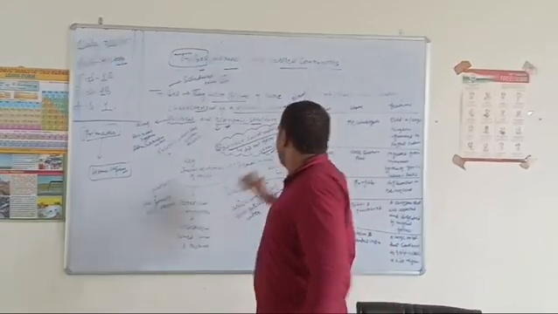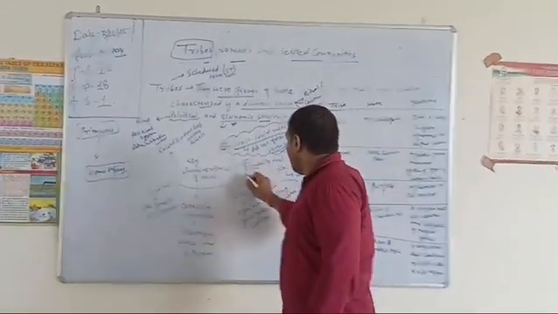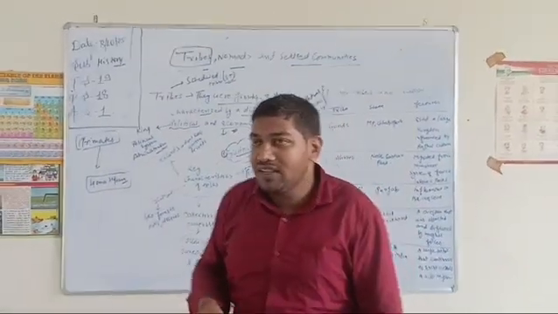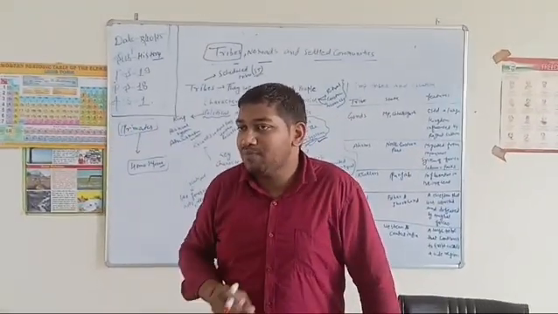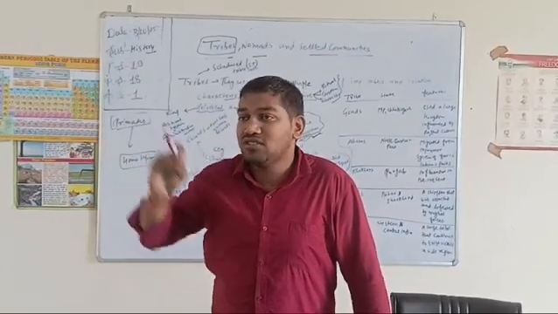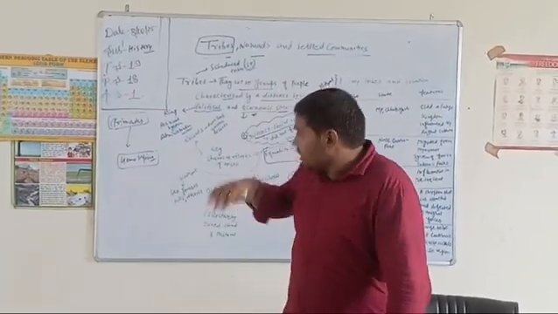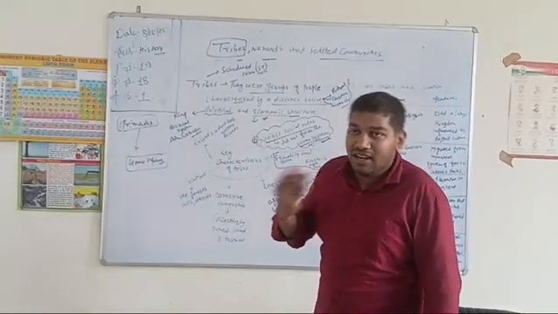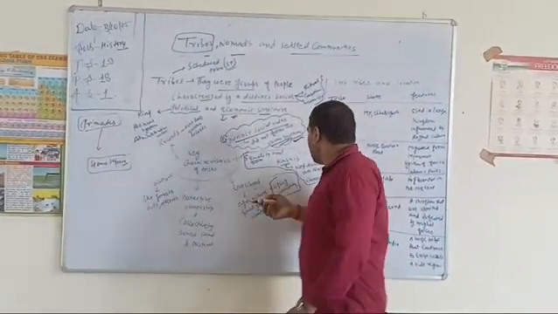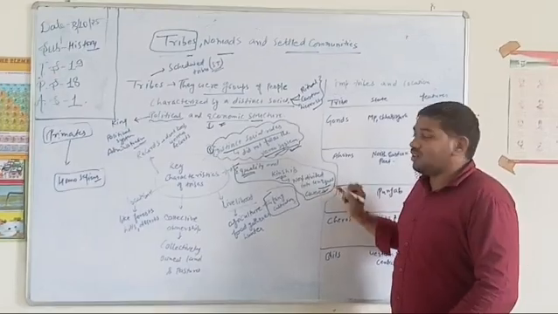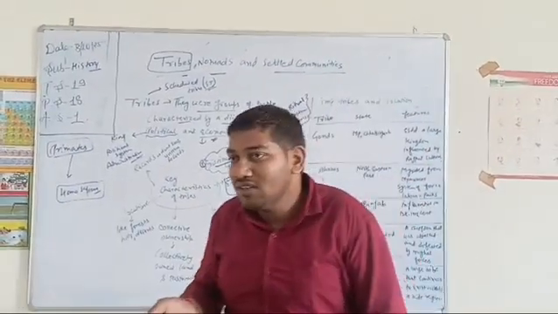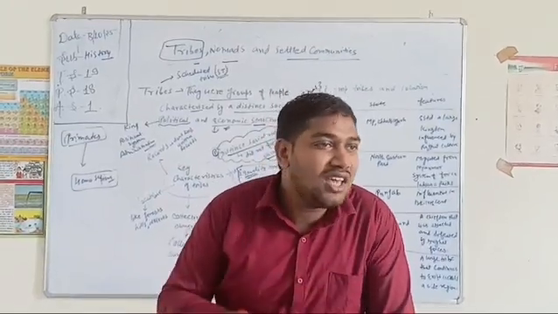Okay. Second, equality and kinship. It means that in the present era you find that some people are rich, some people are poor, some people are high caste, some people are low caste. But in the tribal community, they believe in equality and kinship. Okay. Equality and kinship means they are not divided into unequal classes. It means all the people are equal. How are all the people equal? If they all have the same economic status.